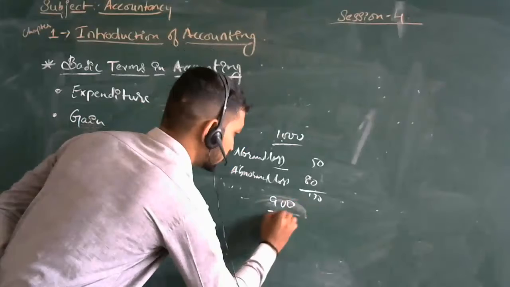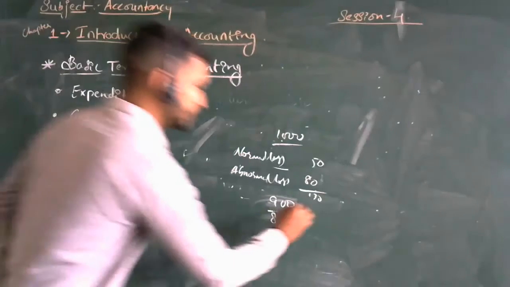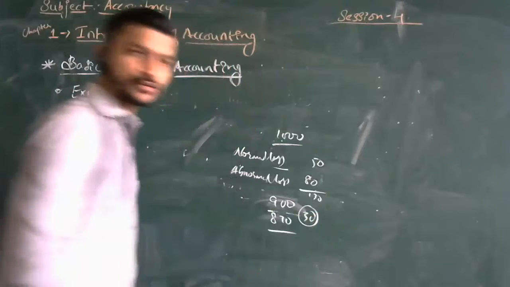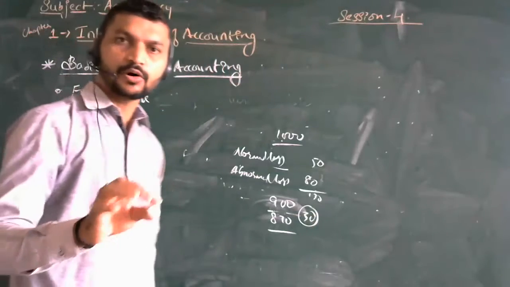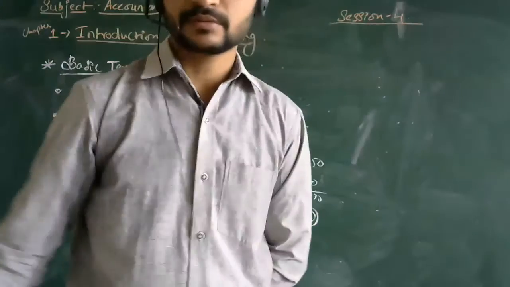If you sold 870, means 30 goods extra you are selling. In that the damage has been covered, so what happens here? Straightforwardly, it will be a gain for us.